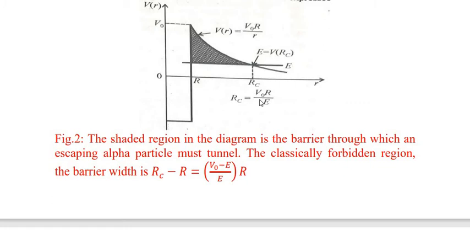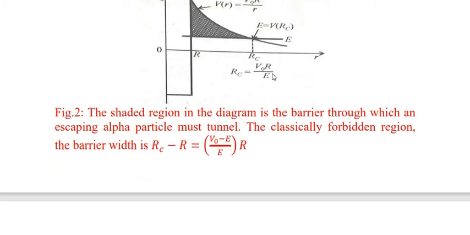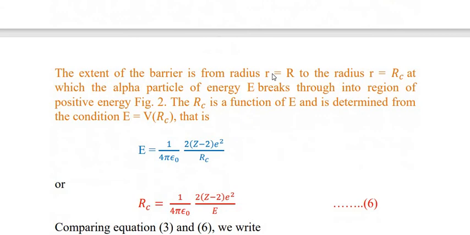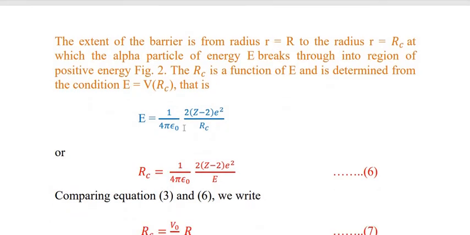The RC is a function of total energy E and is determined from the condition E is equal to V(RC), as the energy of the alpha particle. That is, E is equal to 1 upon 4 pi epsilon naught, 2(Z minus 2)e square upon RC, or RC is equal to 1 upon 4 pi epsilon naught, 2 into (Z minus 2)e square upon E.